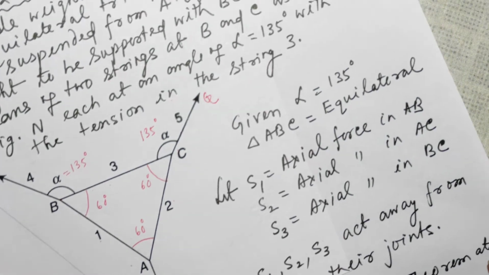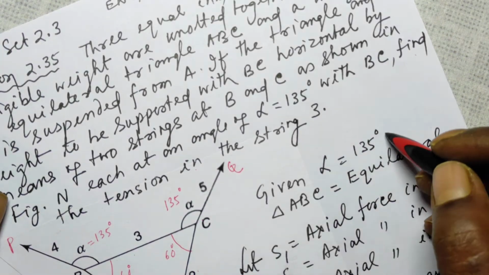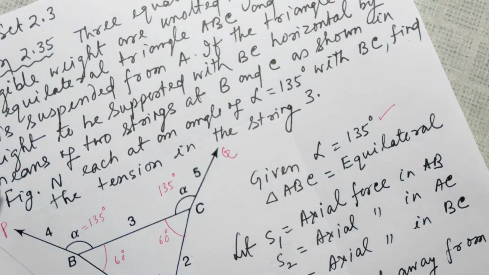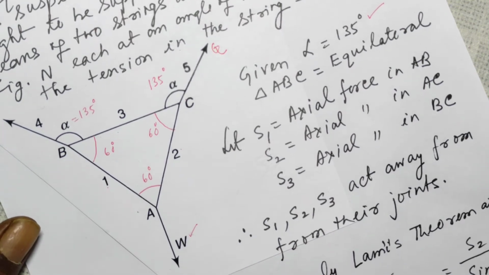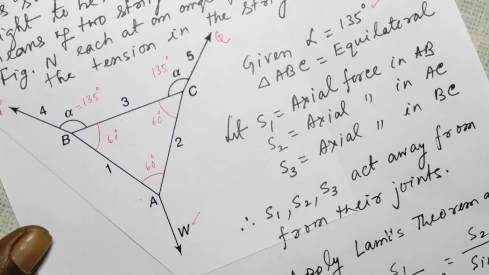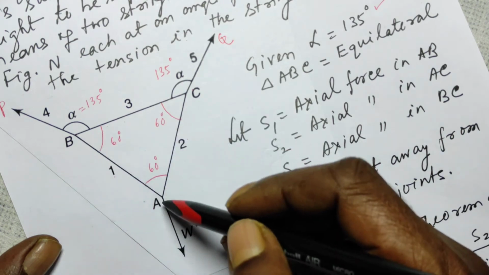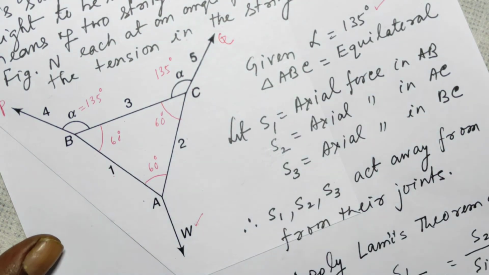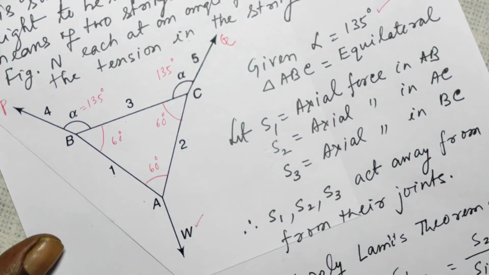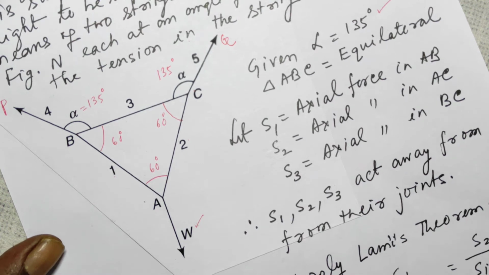So what is given is alpha is 135 degrees, and ABC is an equilateral triangle, as I explained. Since AB, AC and BC are strings, the forces will be axial forces, that is, tension forces.